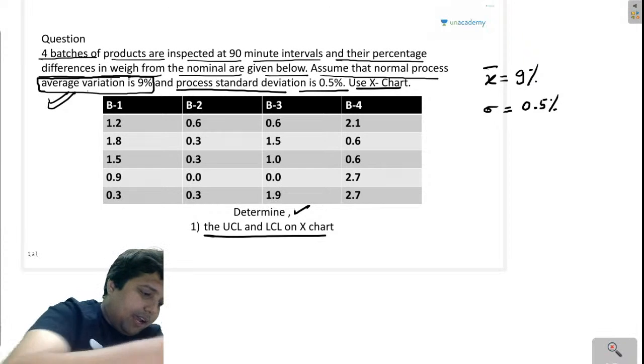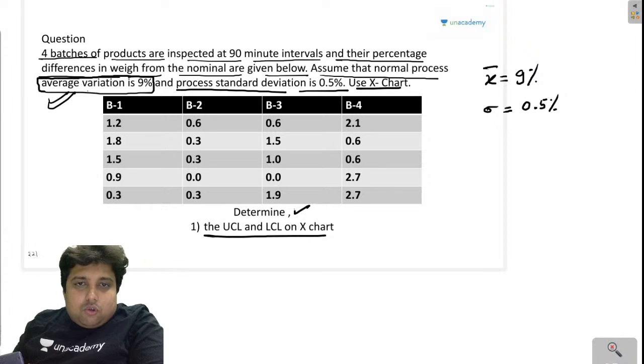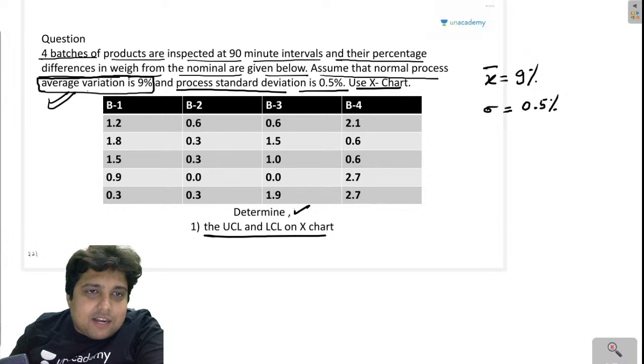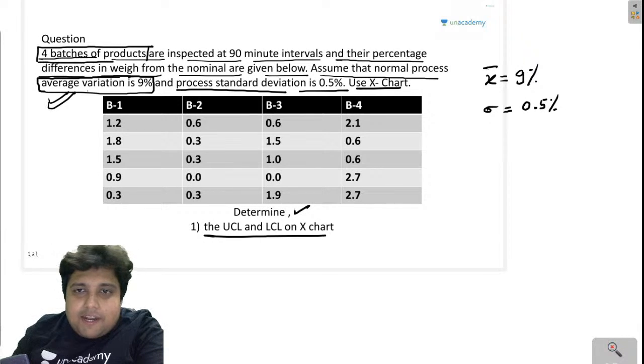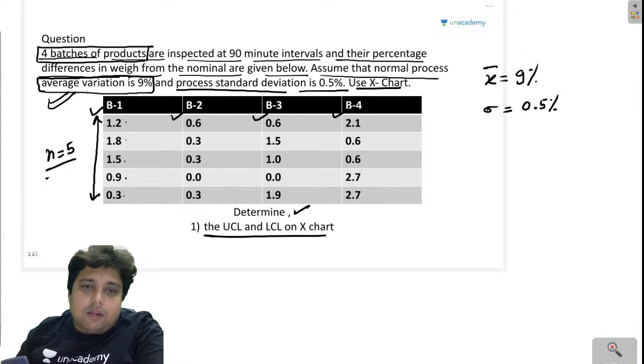Let me take my calculator. So 4 batches, we are talking about 4 batches of products being inspected. Now these 4 batches have been given to us: batch 1, batch 2, batch 3, batch 4. In these 4 batches, you can see we have taken 5 samples, 1, 2, 3, 4 and 5. So n will be equal to 5. The sample size will be equal to 5.